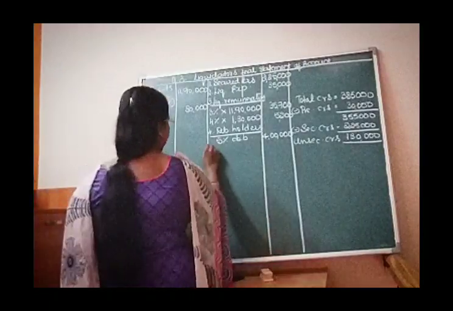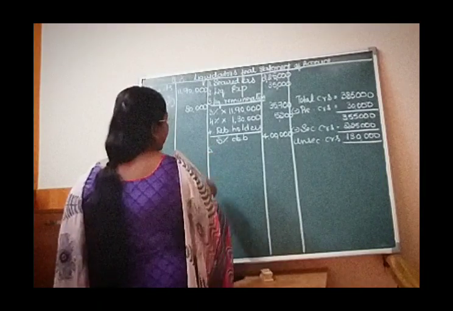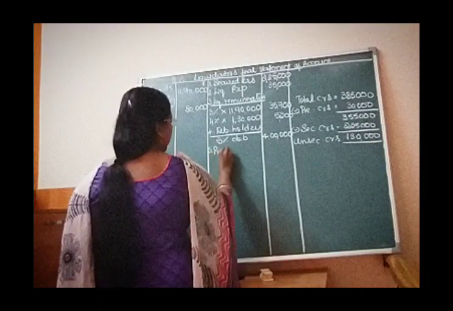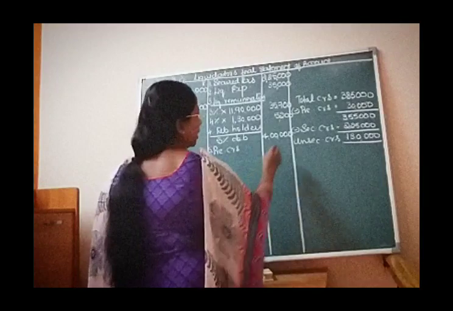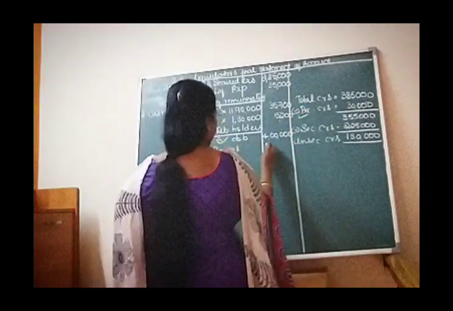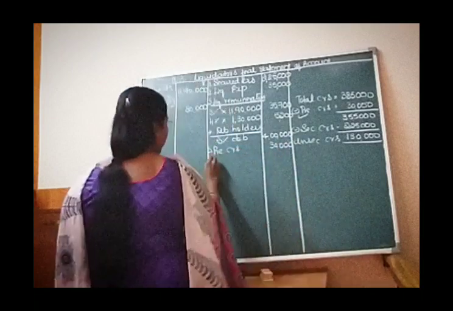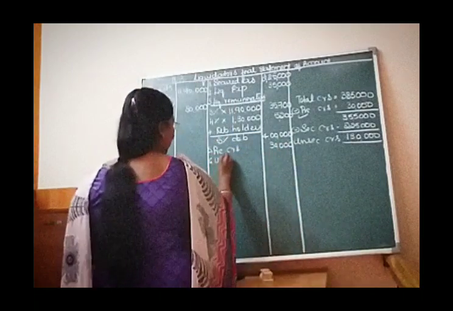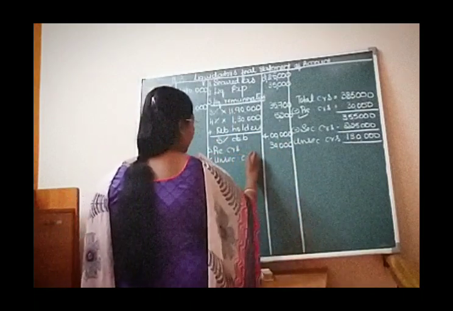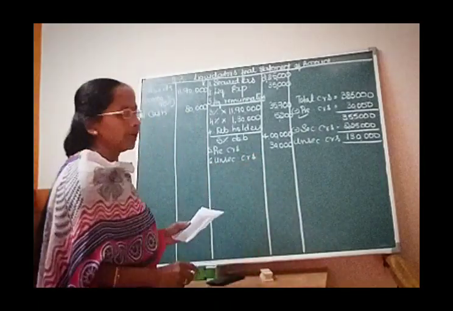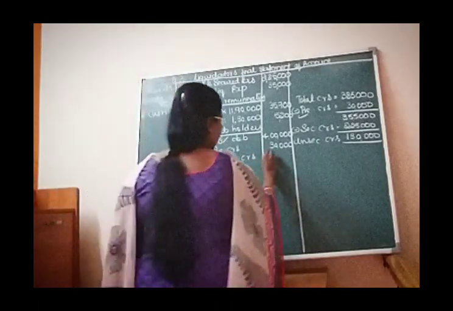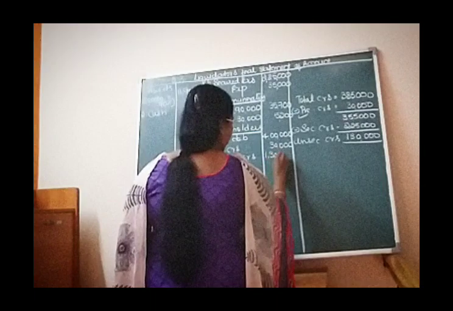So that is 4 lakhs. Next, we have to pay the preferential creditors, as I have told you, it is given in the question for rupees 30,000, and the next payment in the order will go for unsecured creditors, which also we have already calculated for rupees